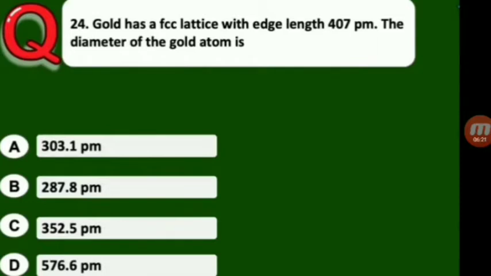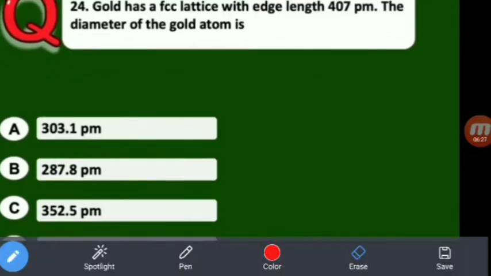What is the diameter? Generally in the FCC lattice, R is equal to A by 2 root 2. Then 2R is equal to A by root 2.